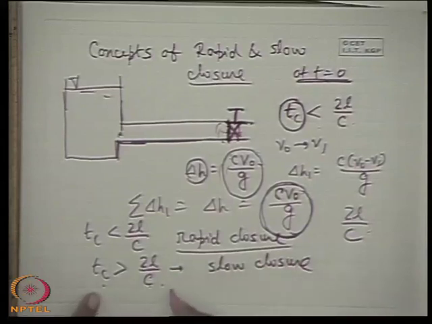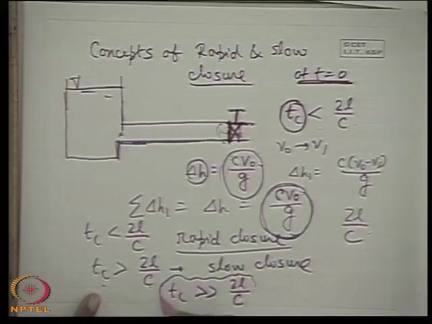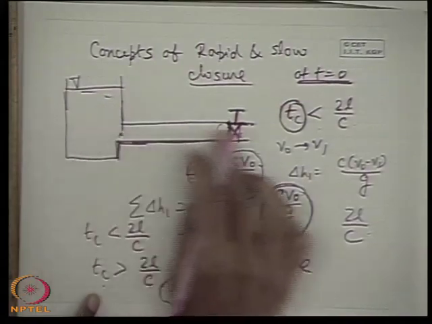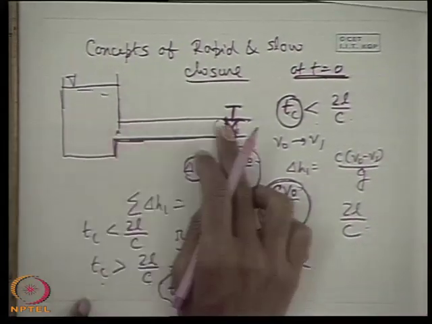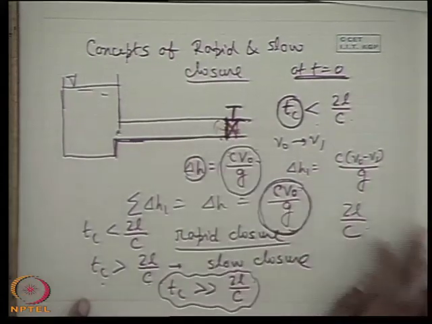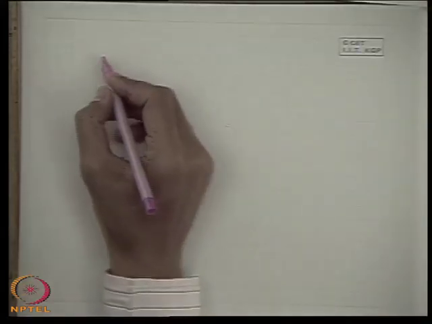And if the closure is still very slow, that means much more than 2L by C, in that case the compressibility effect may be ignored. That means this does not come into the consideration of a rapid change in the flow velocity, so that compressibility comes into consideration. So therefore we can write that there are three types of closure.